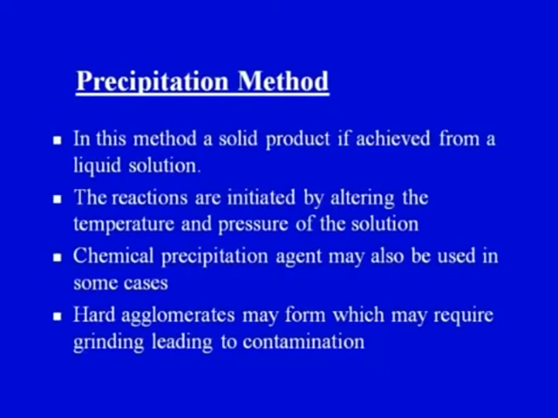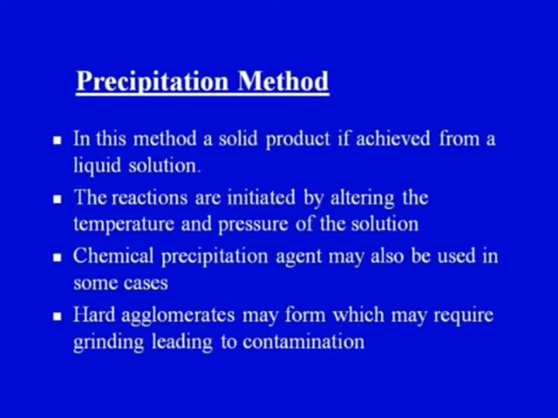First and foremost, we should have a liquid solution. The precipitation would take place there, and the reactions are initiated. How are the reactions initiated? Two important guidelines are to control the temperature and the pressure of the solution. The reactions are initiated by changing the temperature and pressure of the solution.